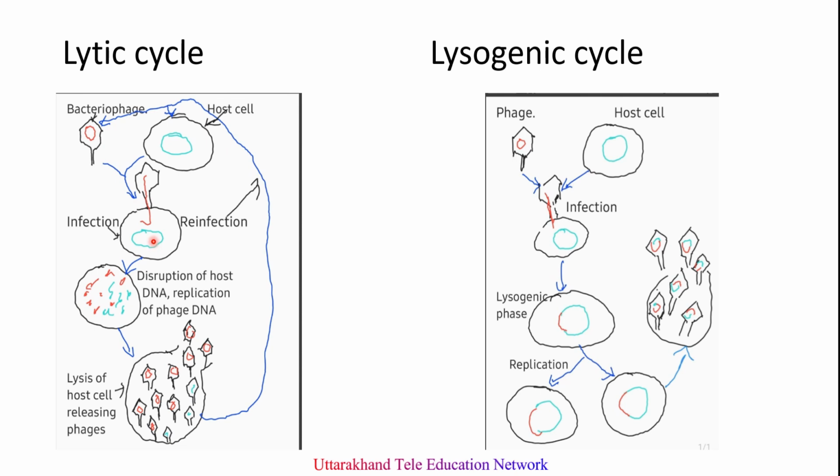The virulent phage DNA codes for enzymes that cause the fragmentation of the bacterial DNA and directs the host metabolism to synthesize more phage nucleic acid and phage proteins. After some time, these phage DNA and phage proteins assemble.